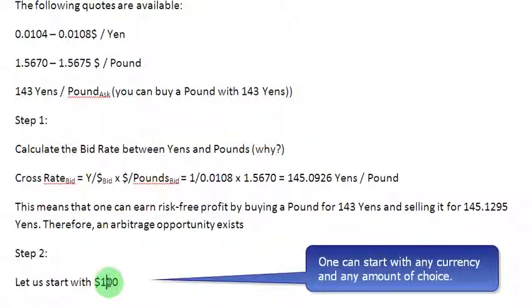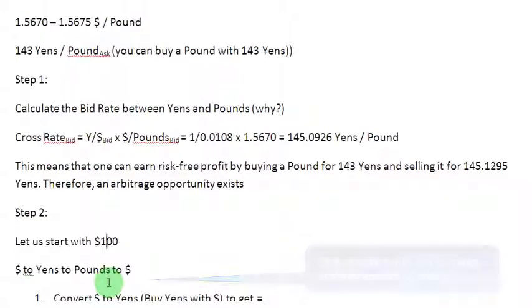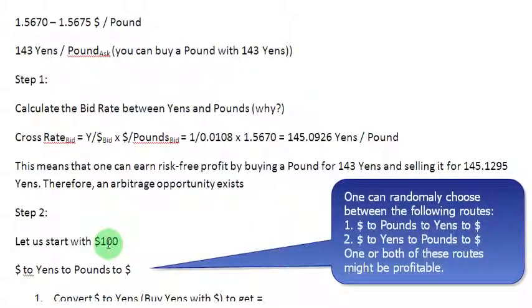You could start with any currency of your choice. I'm starting with $100. And what do we do with these $100? We have a choice again. We can start with $100 and convert those $100 to pounds first, and then convert the pounds to yens, and then convert the yens back to dollars.